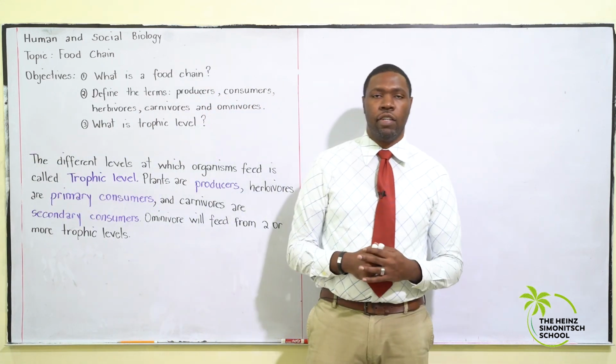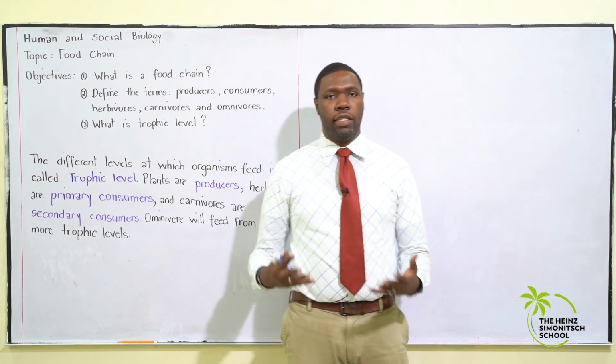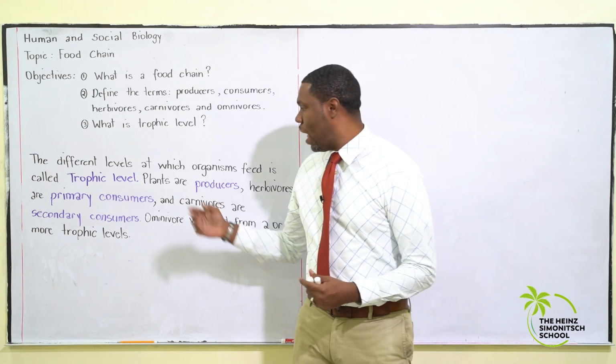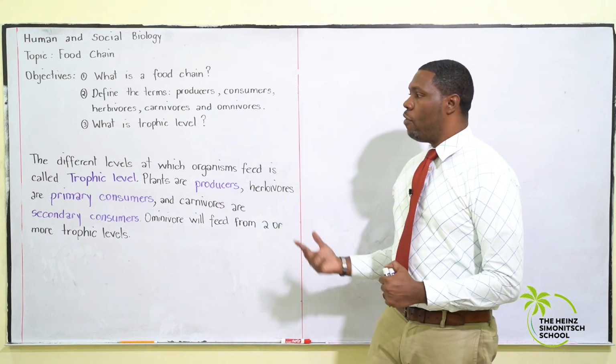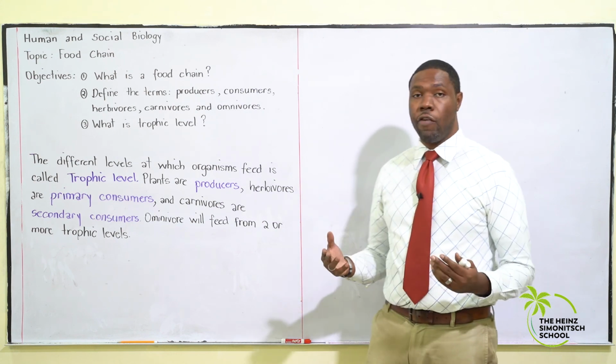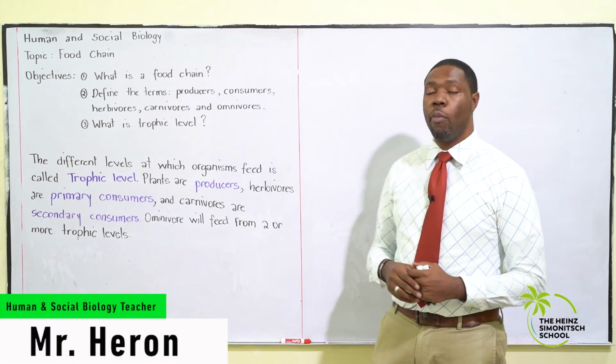And there you have it. So let's recap. Trophic level is the different level at which organisms feed. Plants are producers, herbivores are primary consumers, carnivores are secondary consumers, and omnivores will feed on 2 or more trophic levels.